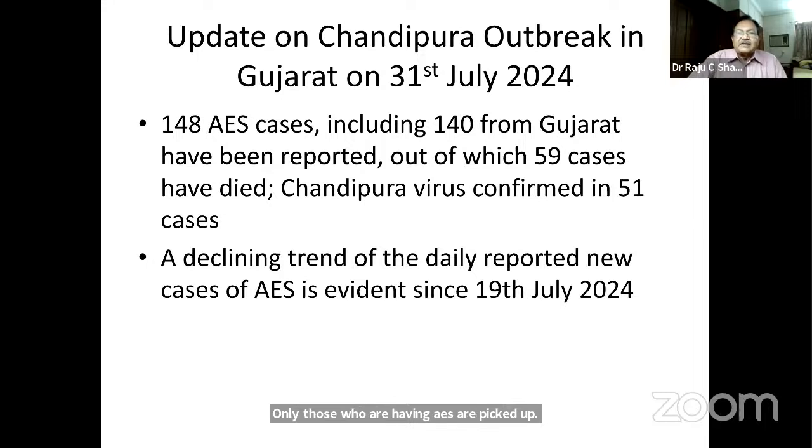So total cases now are 148 AES cases, which includes 140 from Gujarat, out of which 59 cases have expired. And in 51 cases, the Chandipura virus has been confirmed. Fortunately, in the last 5 days or so, there is a declining trend of the daily reported new cases.